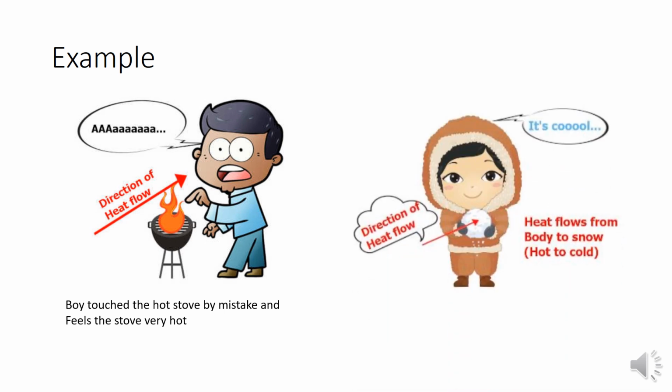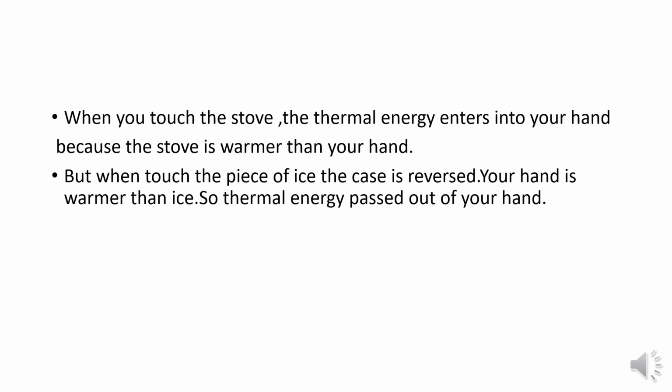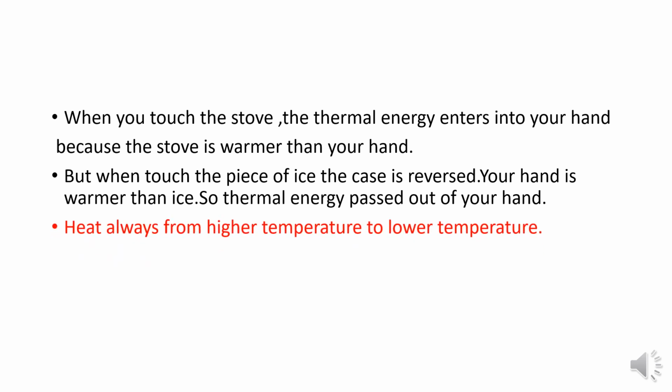In the second case, the boy feels cold on handling ice in his hand. The reason is the reverse: your hand is warmer than the ice, so thermal energy passes out of your hand.